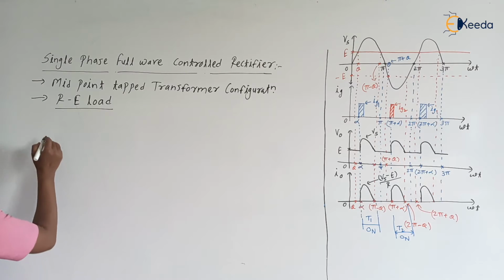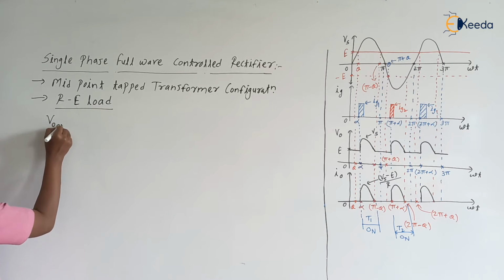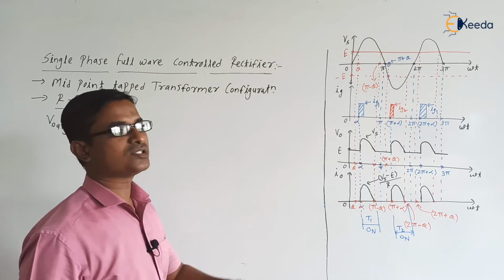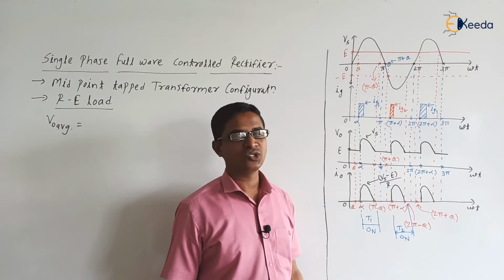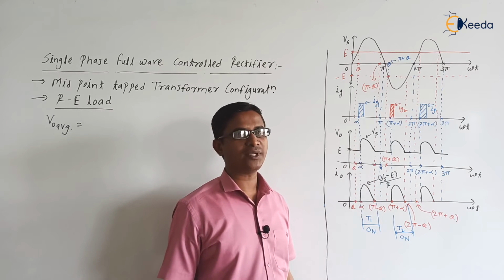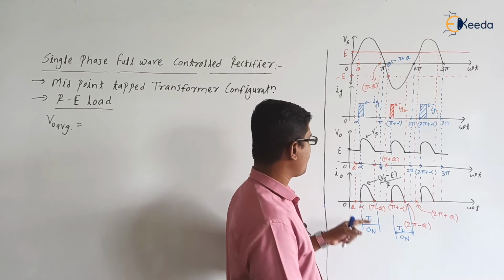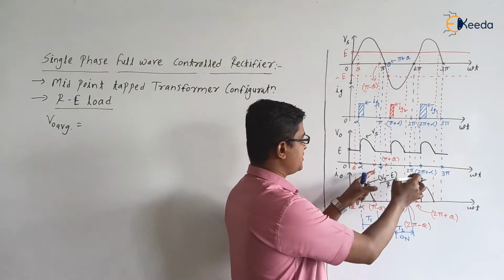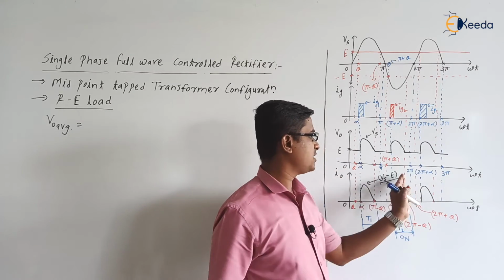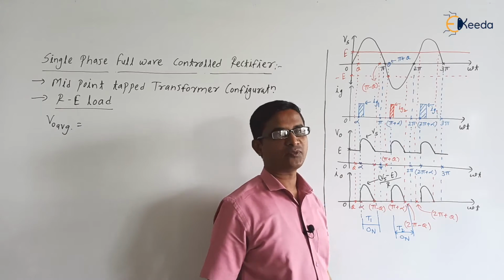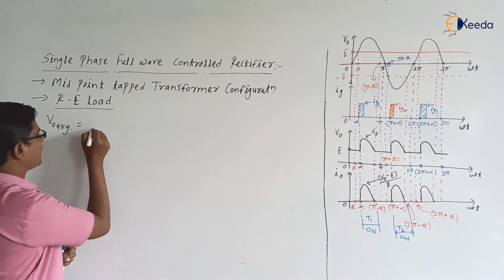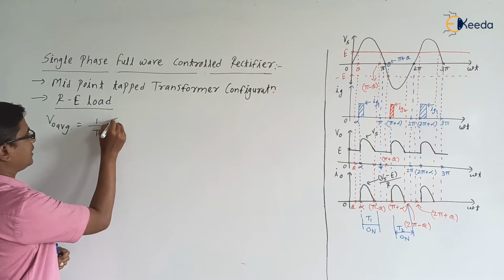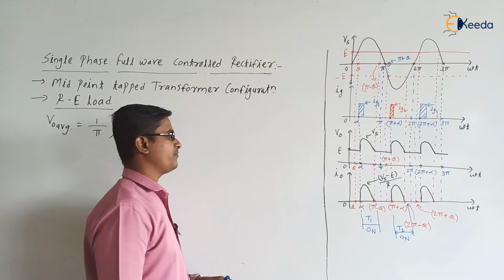First one is V0 average, that is the average value of voltage across the load. Okay, so here we are having the waveform for the V0. From this can we find the V0 average? If you check, whatever the waveform we are having from 0 to pi, the same is repeating from pi to 2 pi, and same will be repeating from 2 pi to 3 pi. So what is the periodic angle? It is pi, right? So we can write it as 1 by pi, integration from 0 to pi.